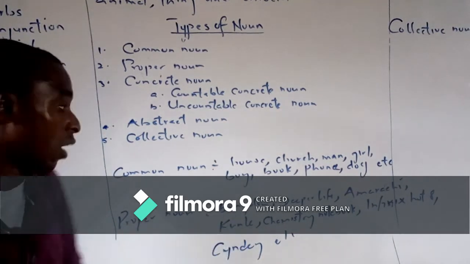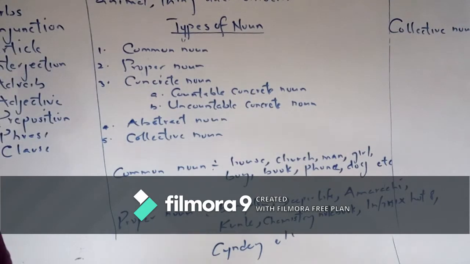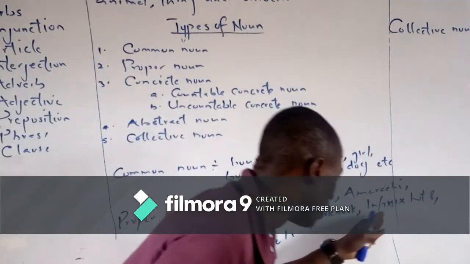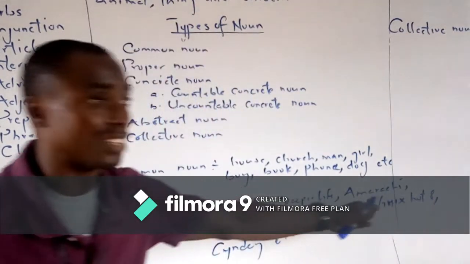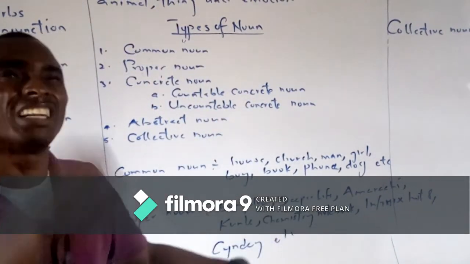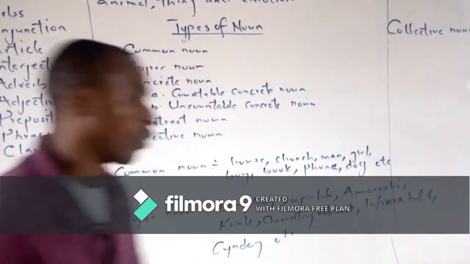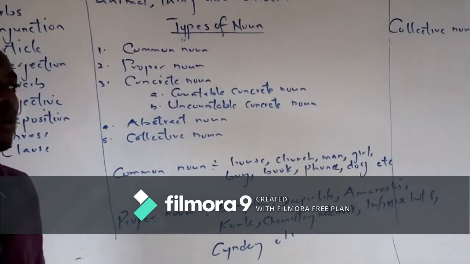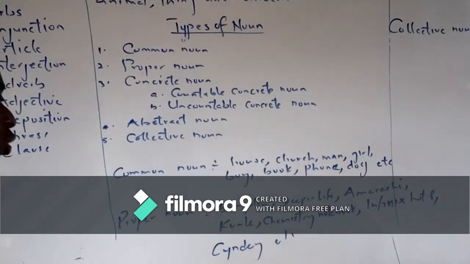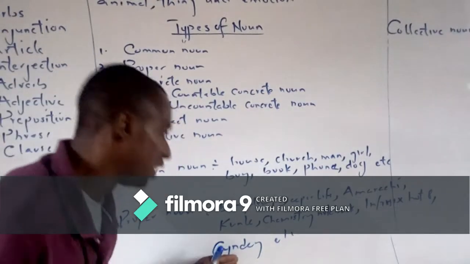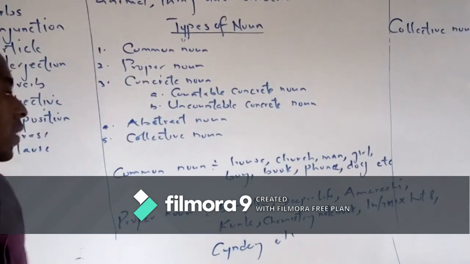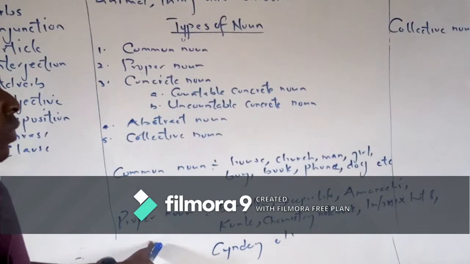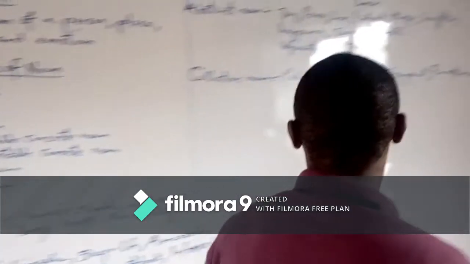With those names, those are proper nouns. So we have Infinix Hot 6 or 8, that is a type of phone, a specific name given to a phone. For phones, we have Nokia, we have Tecno, we have different Lumia and the like. We also have the name of a dog and the like. So that's proper noun. Now let's go to concrete noun.